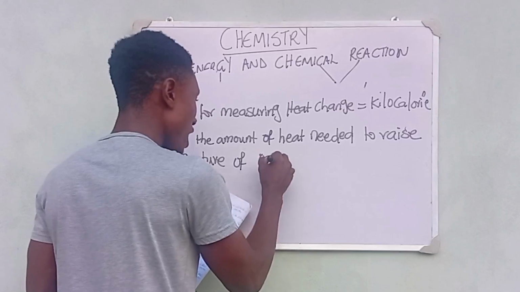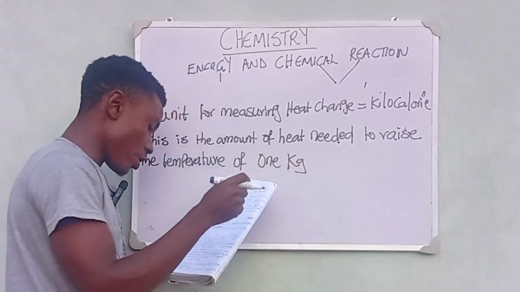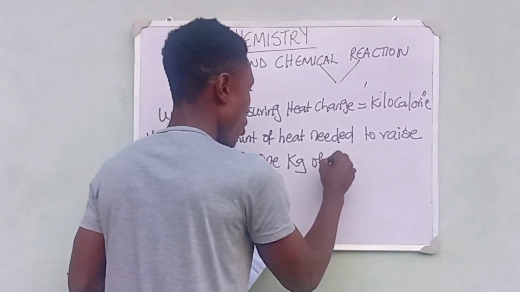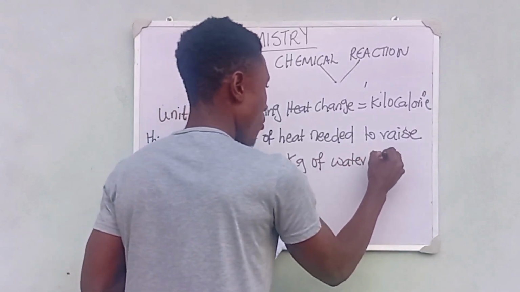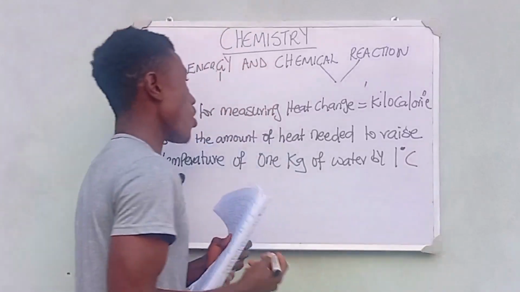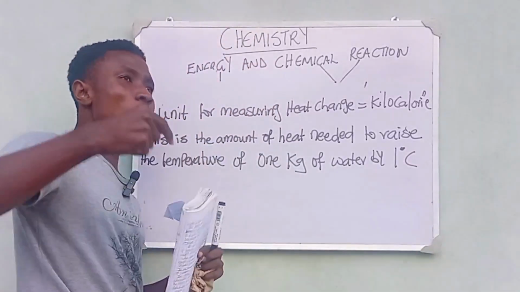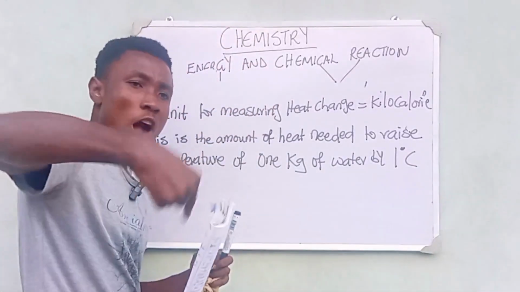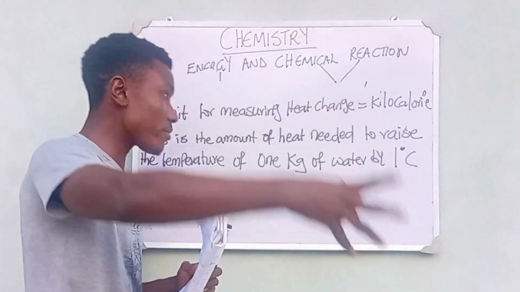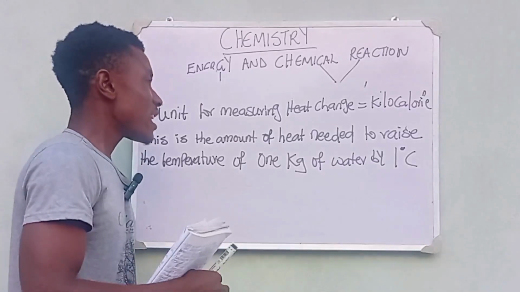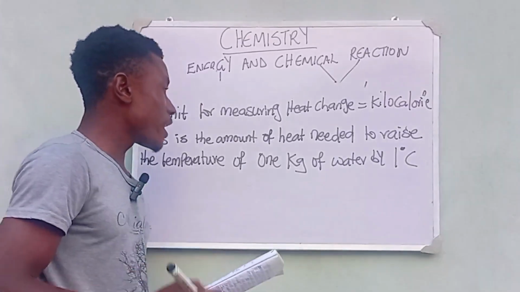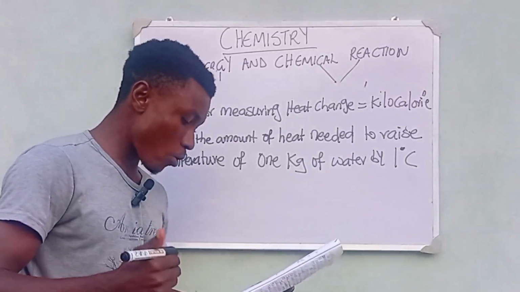So of 1 kg of water, by what? 1 degree C. So this is the unit for measuring that heat or energy, which is the heat accompanying changes in a reaction. It is the amount of heat needed to raise the temperature of 1 kilogram of water by 1 degree.